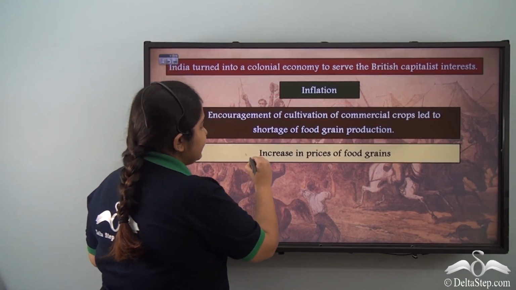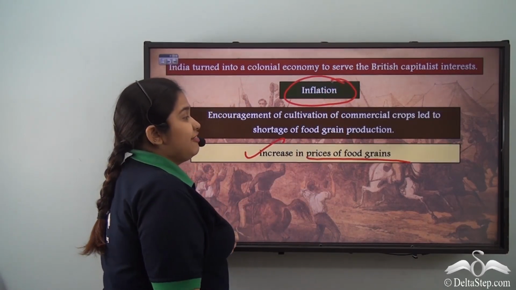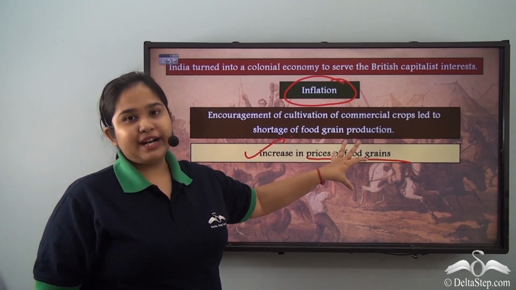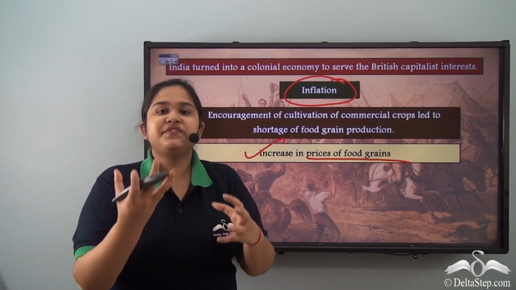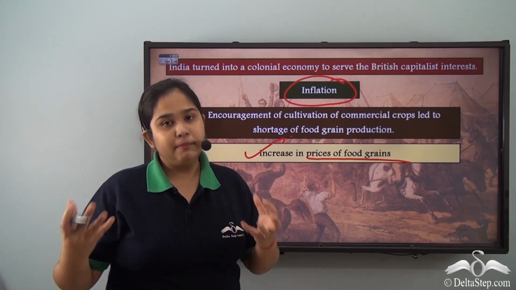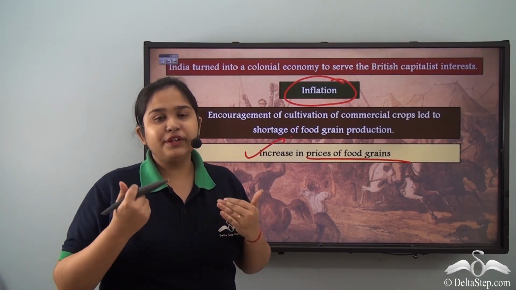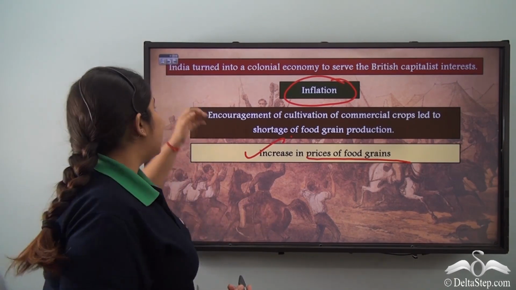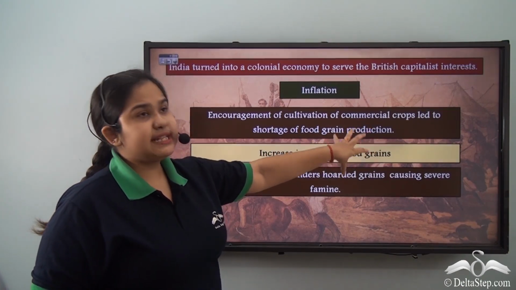So we see that increase in prices of the food grains. That is why inflation is happening. The lesser the food grains, the more the price of the food grains, because the available food grains were very less. So people who could buy it with a lot more money were buying it. So ideally what happened is the prices of the food grain products increased in the market. Now, what would happen when the prices increase?